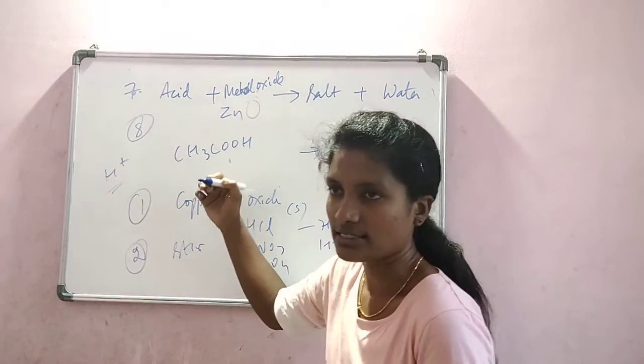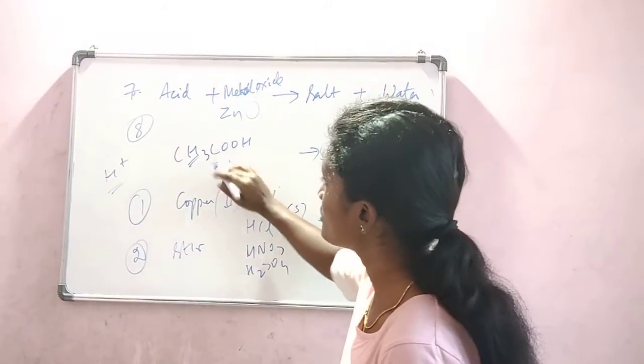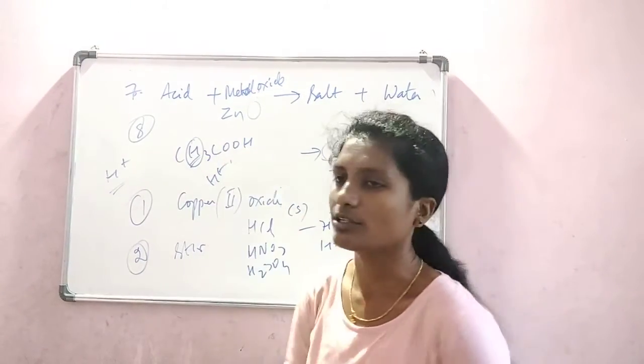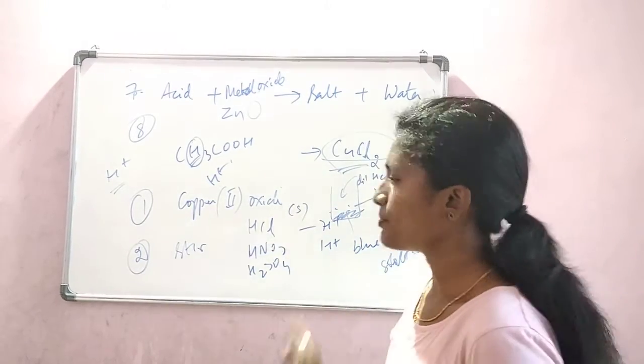Here also we see H, and OH. There are H+ ions. So if there is a question what is common in all the acids, H+ ion is the common thing which we can observe in each acid.